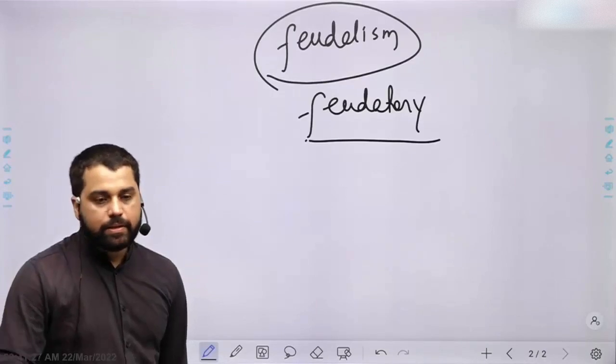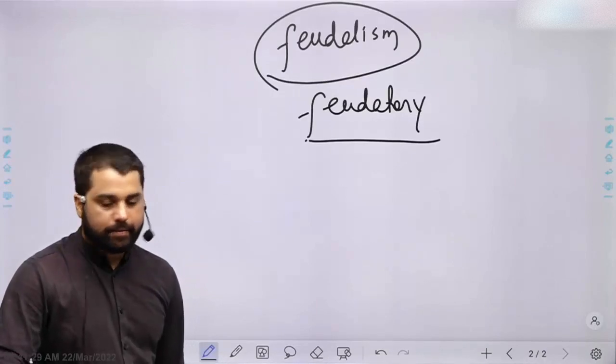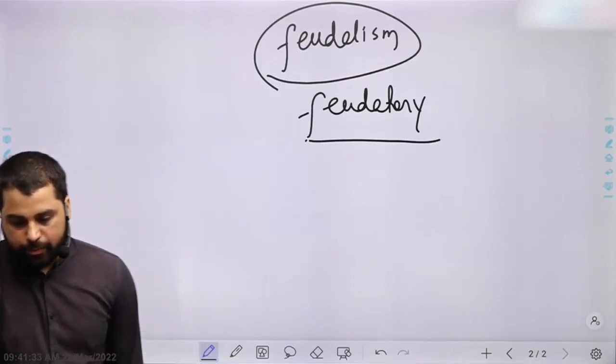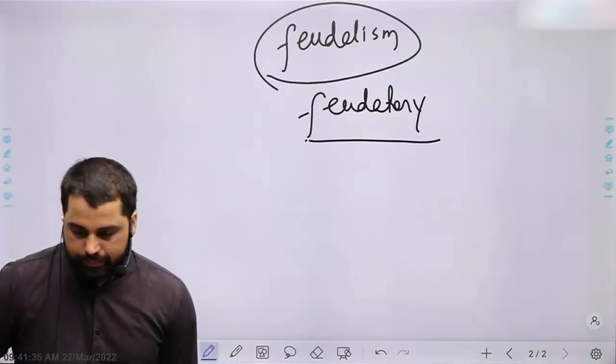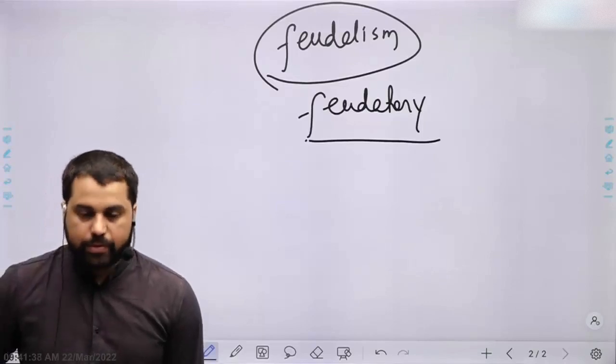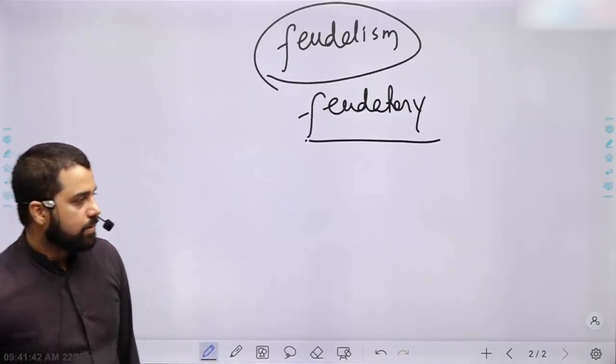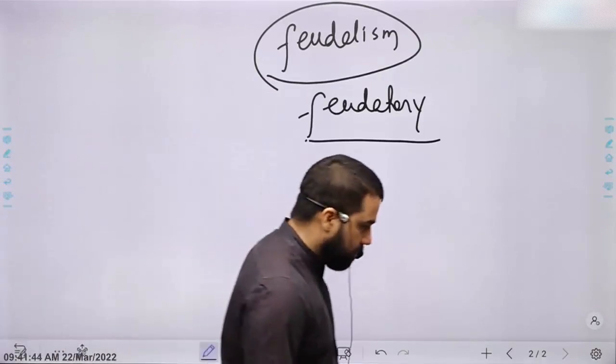The bureaucracy of the Gupta Empire was not as developed as that of the Mauryans.